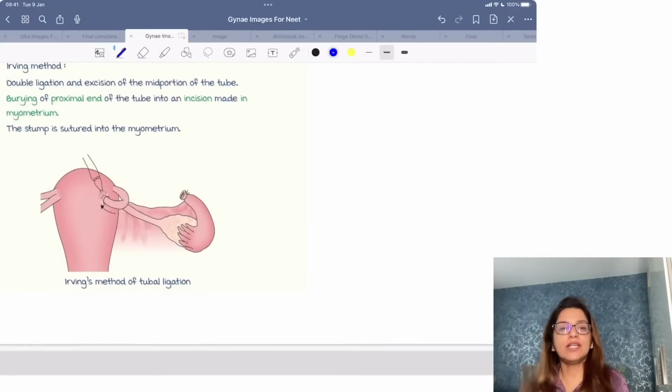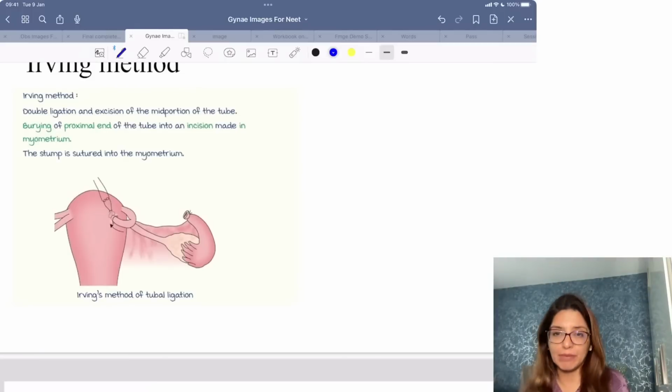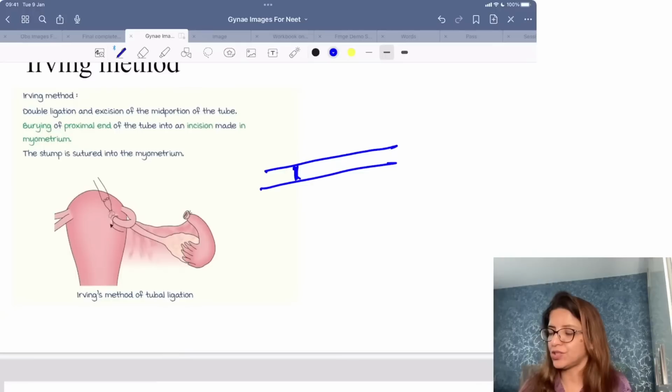Now, this is Irving's method. In Irving's method, again we do a double ligation. Once you do a double ligation like this, you cut this part of the tube. The middle part of the tube will be cut.